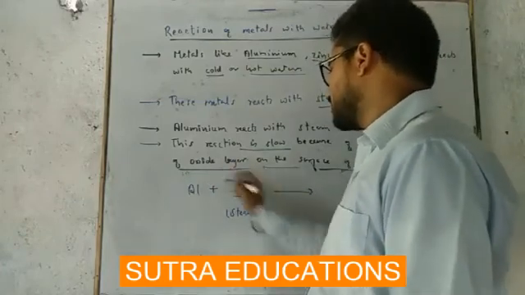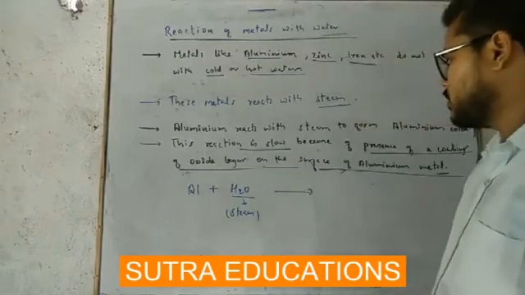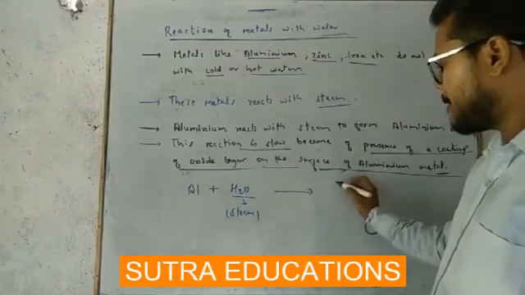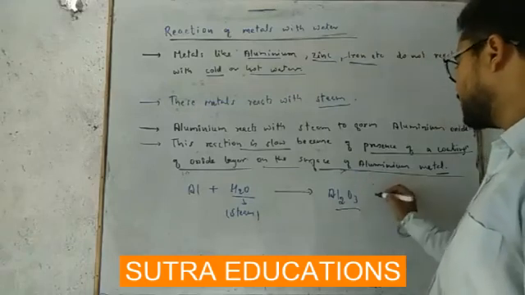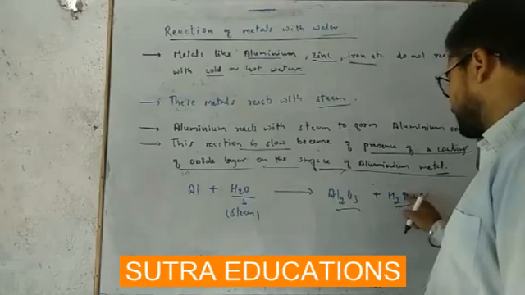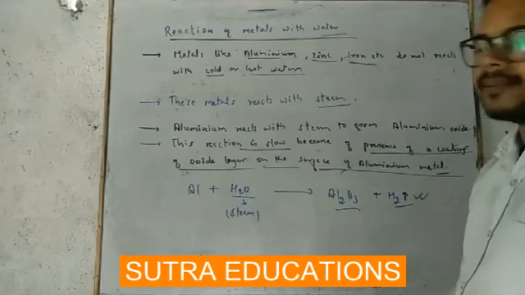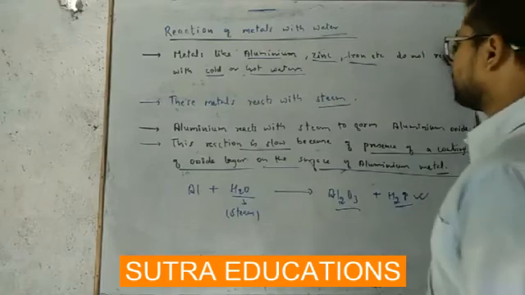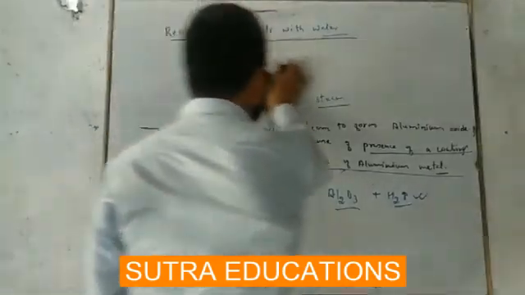So write here H2O. It is going to give you Al2O3 plus hydrogen gas will be evolved. Okay, now come to zinc. Zinc also reacts with steam.